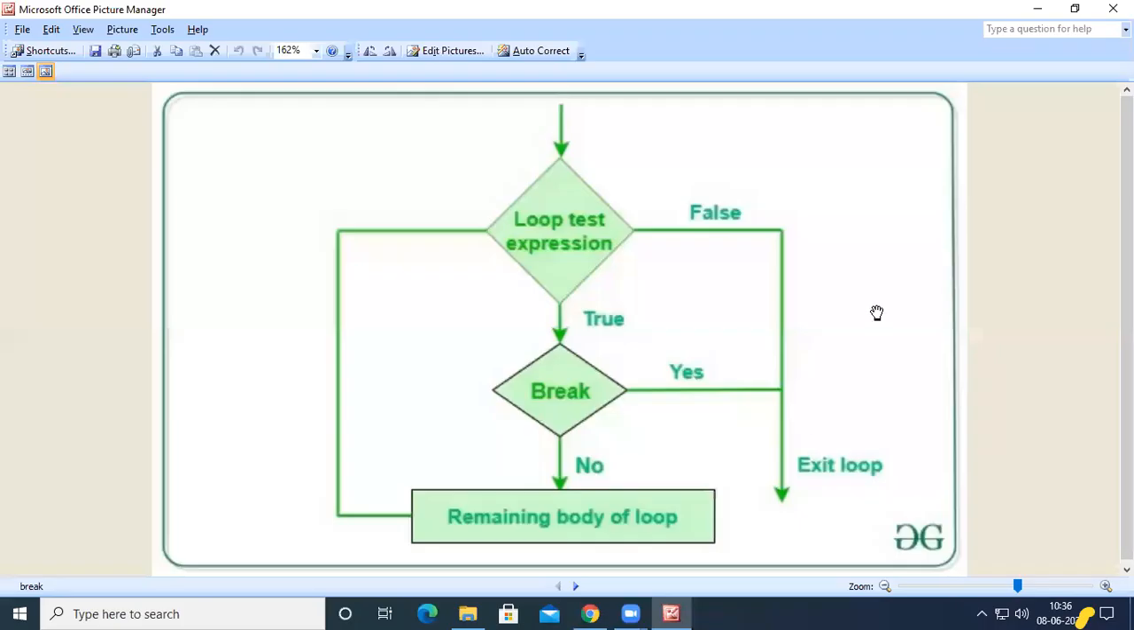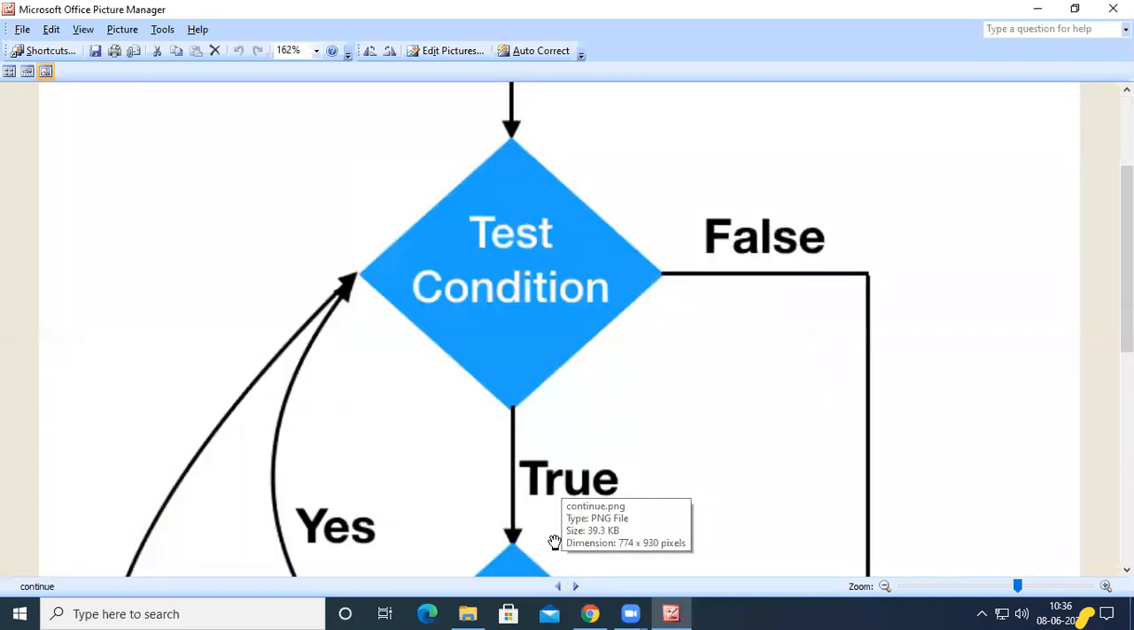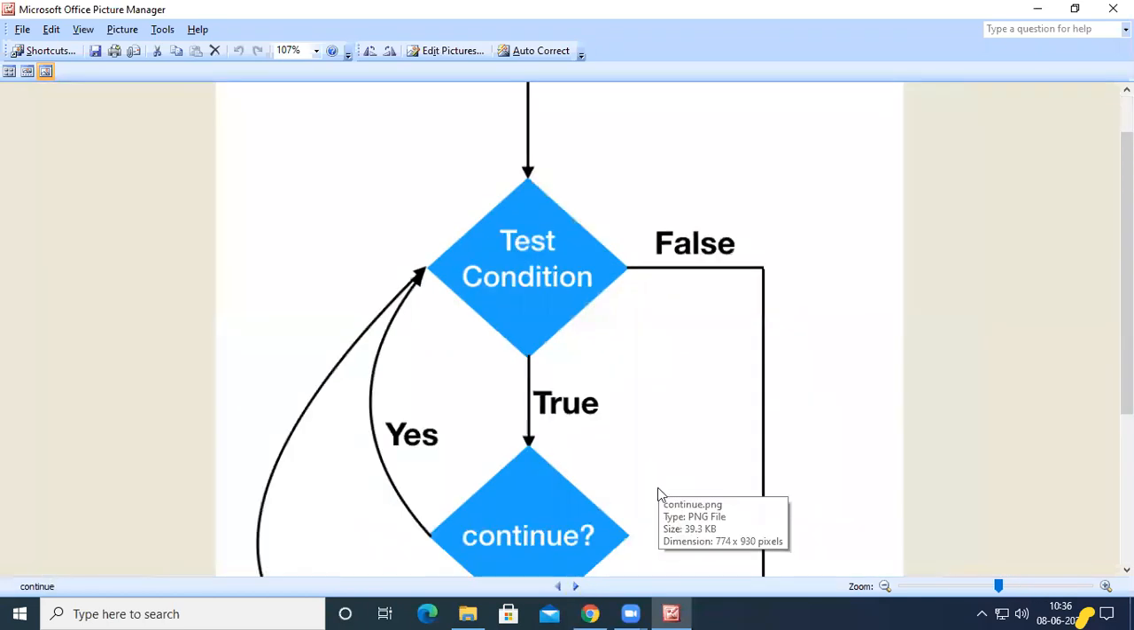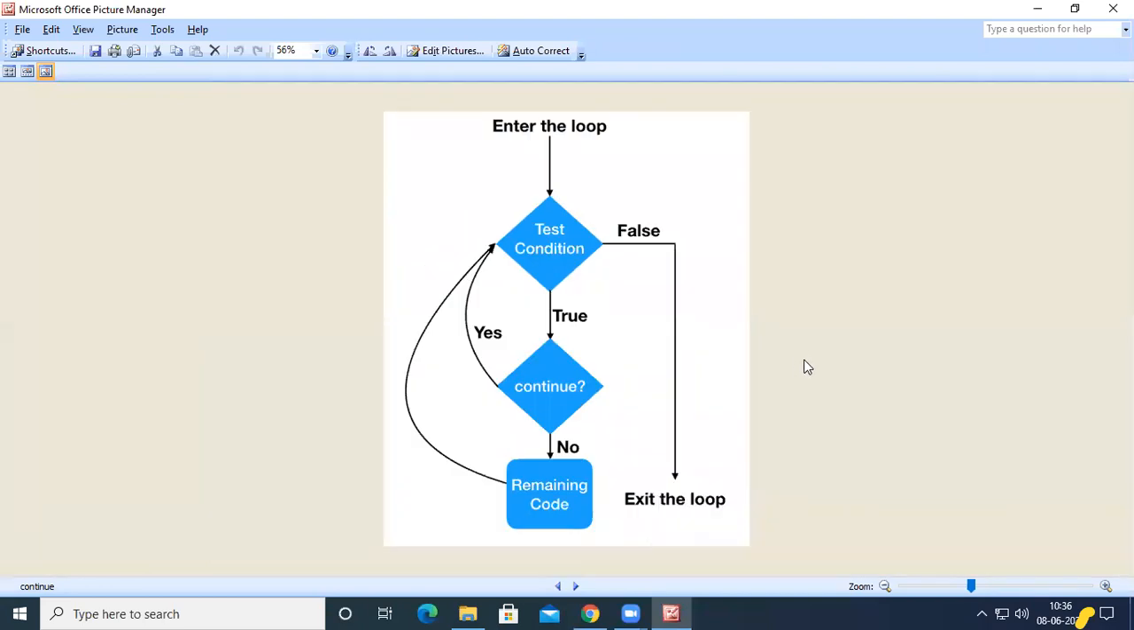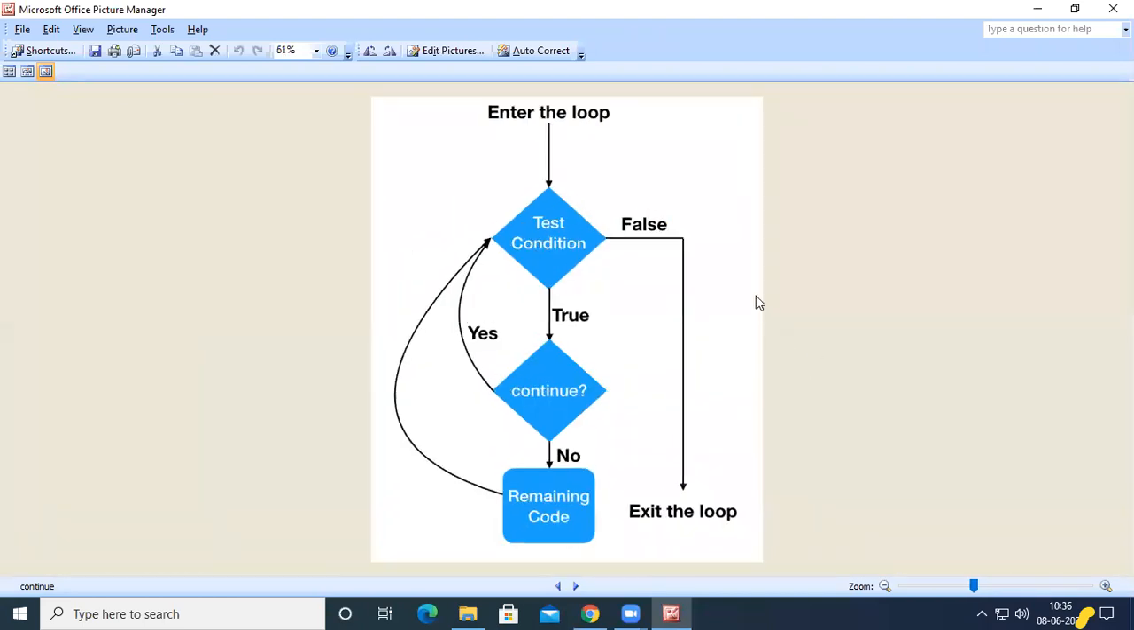Now let us look at the continue statement. See here. So this is the flowchart of the continue statement. We just write one loop here. For example, for I equal to 0, I less than 10, and then I plus plus. So we start the value of I at 0, and we increment the value of I by 1 till we reach 9, because we had taken less than 10. So in this loop,